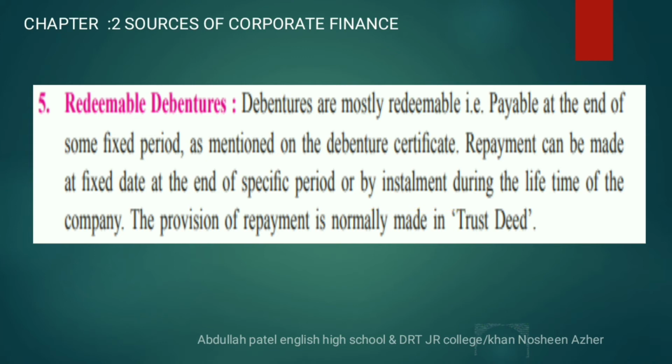That means if the company is not able to pay the whole amount at once to the debenture holder, they can pay the amount through installments during the lifetime of the company. The provision related to the repayment is given in the trust deed, which is already confirmed by the company at the time of the issue. So redeemable means repayment of the debenture.